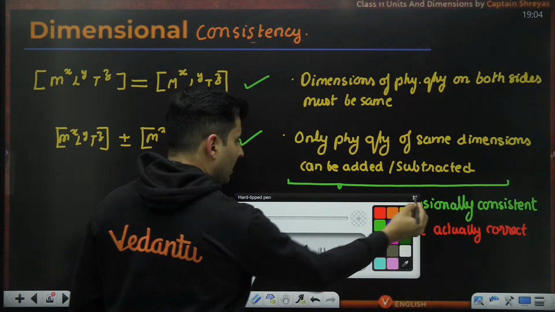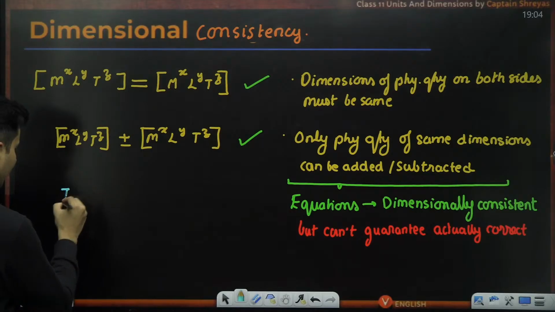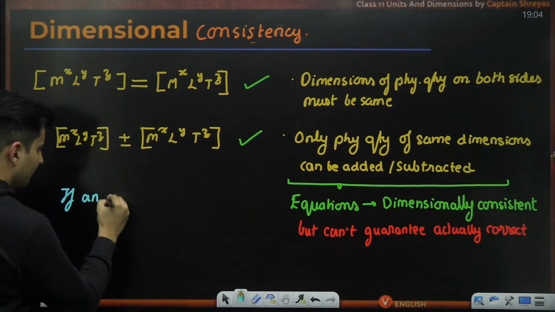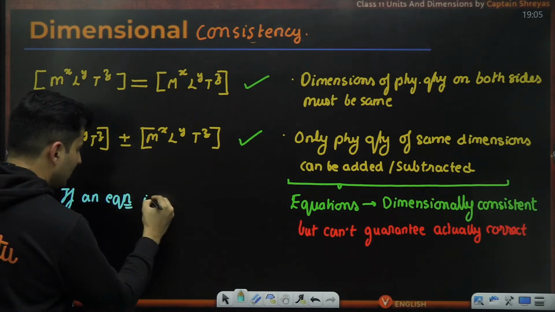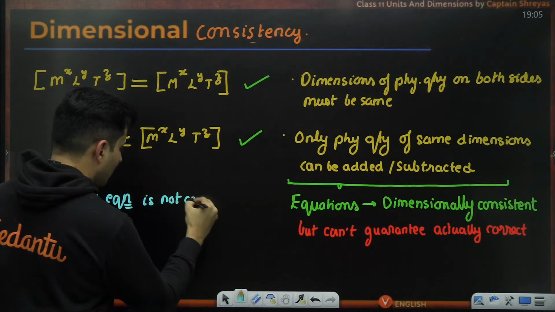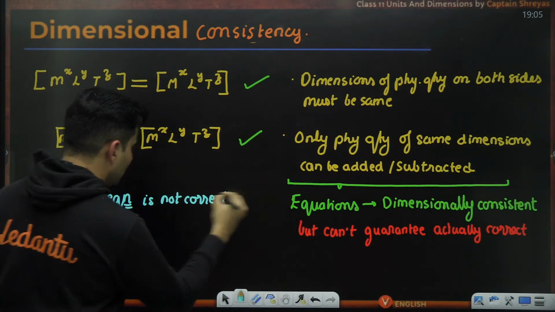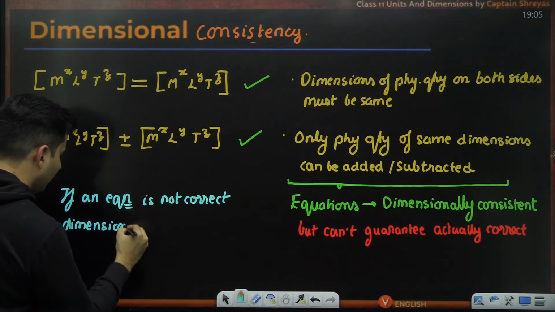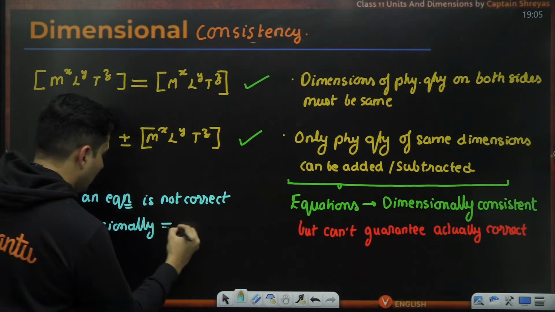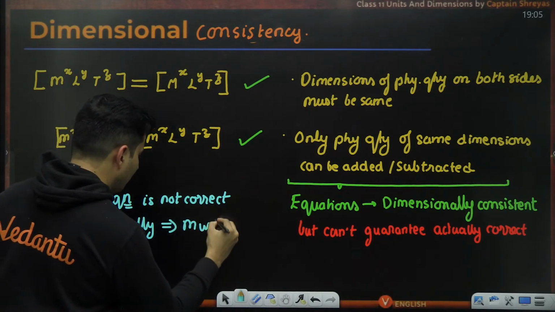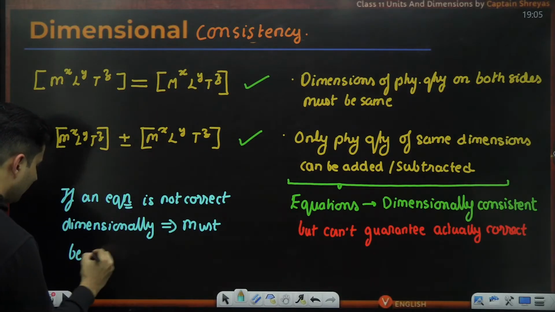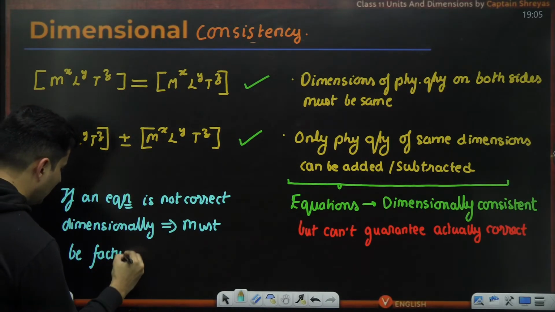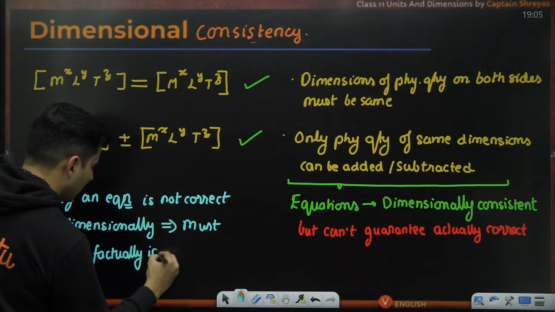But there is a catch over here. If an equation is not correct dimensionally, then it must be factually incorrect.